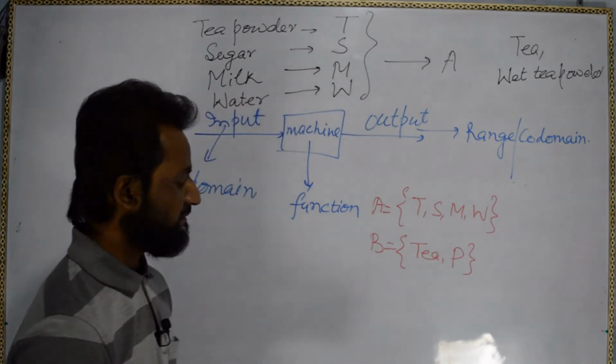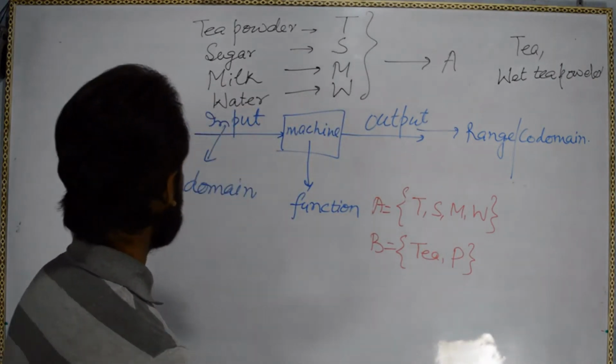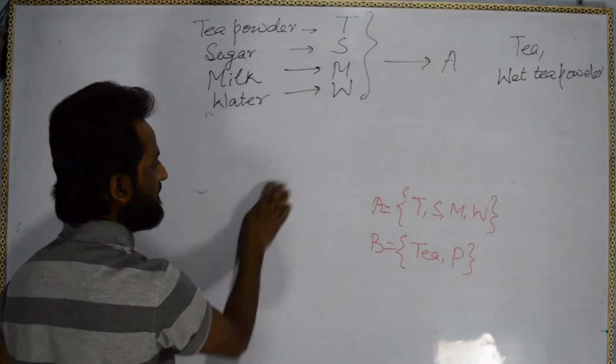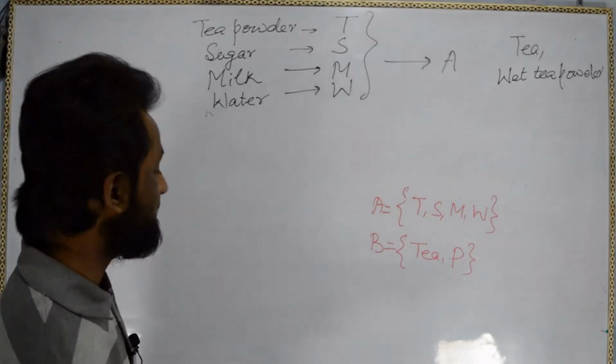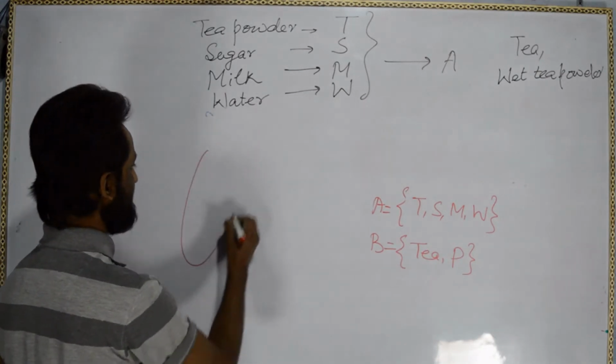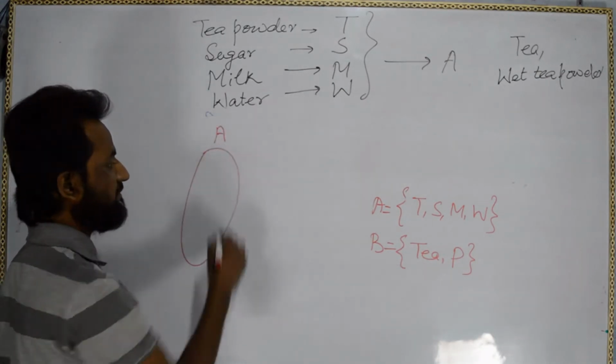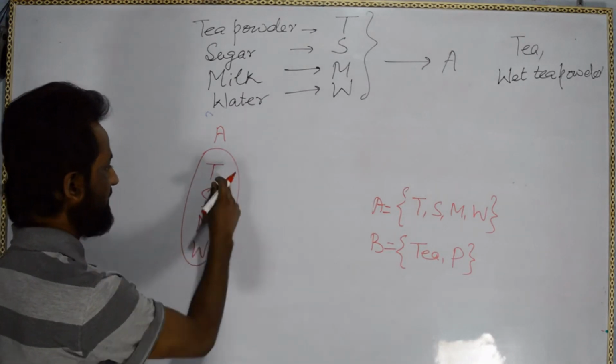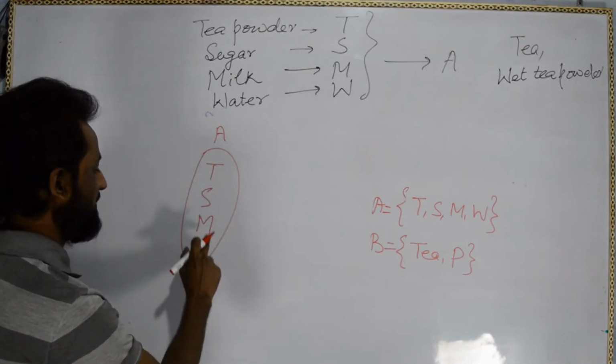So what is the processing that is going on? Let me draw this roughly. In a pot A, you have all these things: T, S, M, W, tea powder, sugar, milk, water.